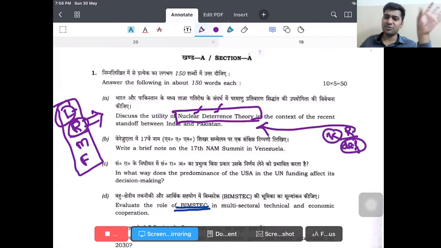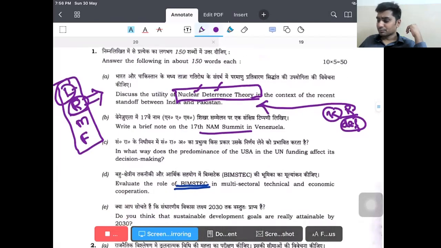See, in every question there is a certain point of applying. If you give me any question, NAM can be seen as an organization, again from the liberal institutions perspective, if you want. Prominence of USA in United Nations funding.